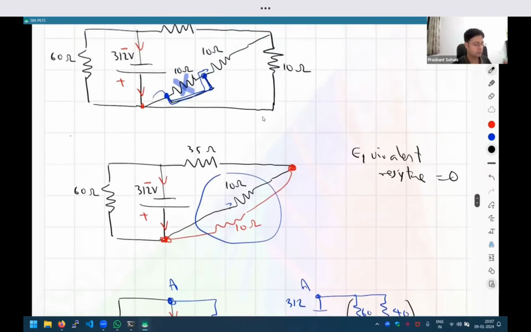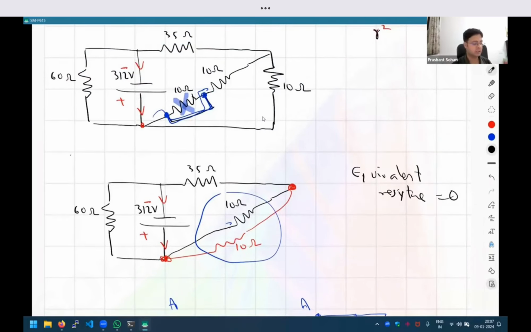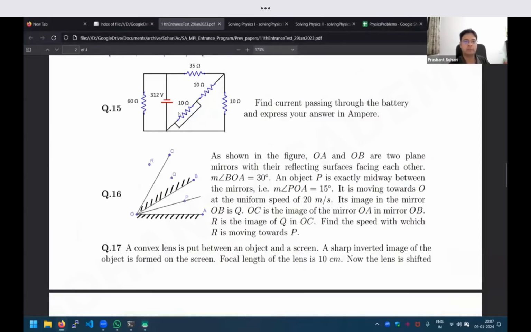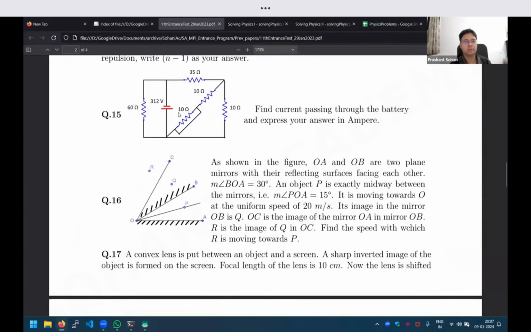Okay. So your homework should be to become efficient at doing this quickly in your mind. After this session is over, try to look at this diagram and do all of this in your mind. You can quickly say that, okay, I can ignore this 10 ohm resistance and just treat it as a single wire. Then this 10 and 10 in parallel can be converted into a single 5 ohm resistance. Then finally this 35 plus that 5 becomes 40. And so basically this whole right hand side of the diagram is a single 40 ohm resistance. And so that 40 and 60 are in parallel, and maybe that one last step you will do on paper and finish the question. Okay, so that is how you can be really efficient at solving this question.